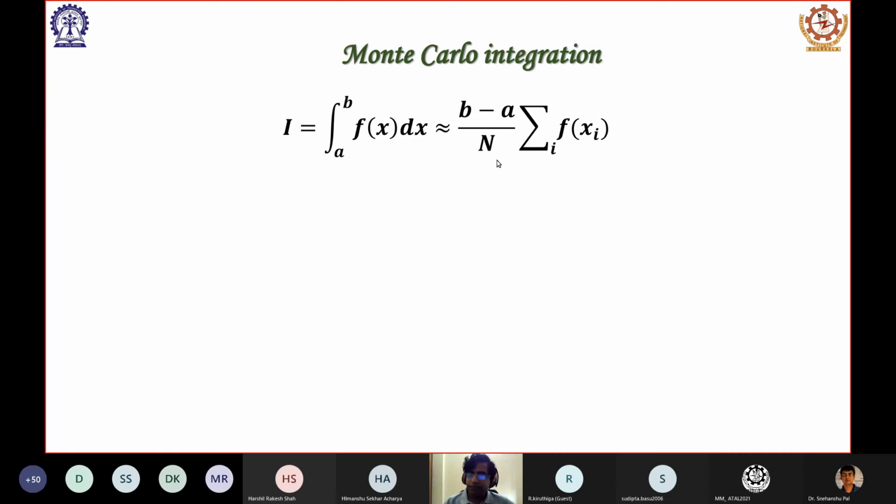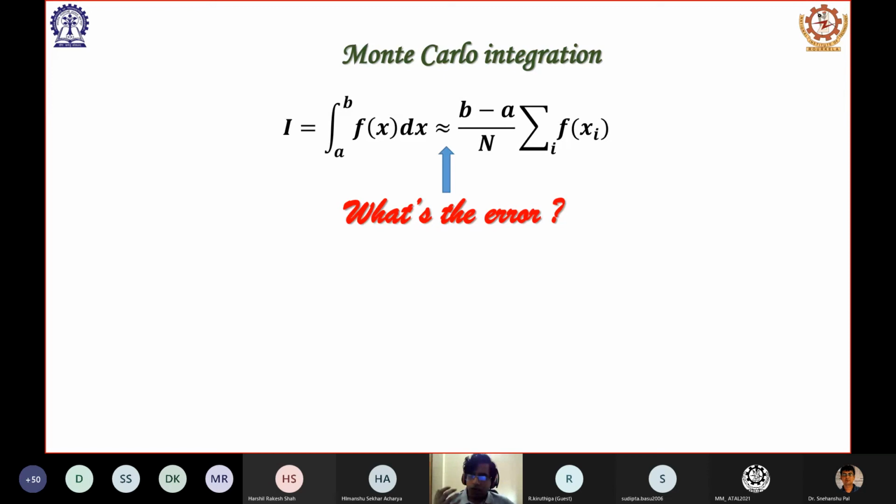So (b minus a) by n is a numerical approximation of the infinitesimal dx, and this summation is basically the approximation of the integral. So that is the basic idea, but this is not equal, it is close to, because there is always some error involved here.